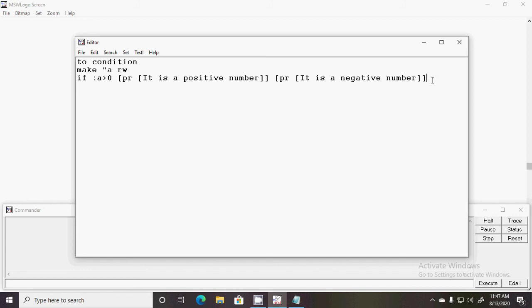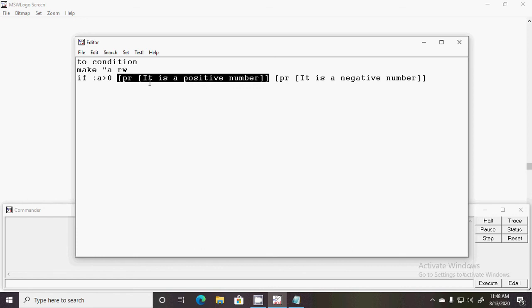Okay, so see this carefully. First if, then you write the condition, in first brackets whatever you enclose. If this condition is true, first this statement will be executed. Else, if this condition is not fulfilled, then the second statement will be executed.